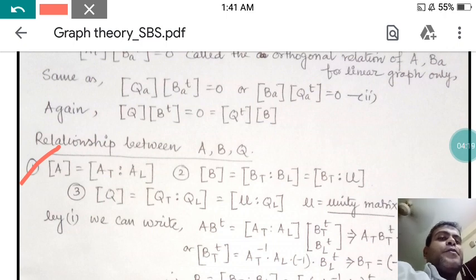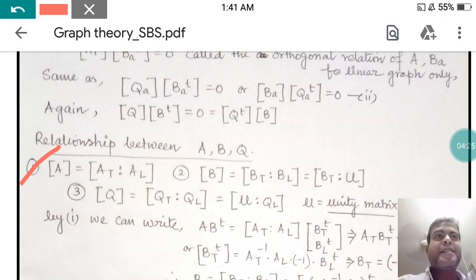There I have shown you that A_T, the twig matrix, if you take the determinant, is a non-singular matrix and it will result in +1 or -1. Now A can be written as A_T colon A_L.